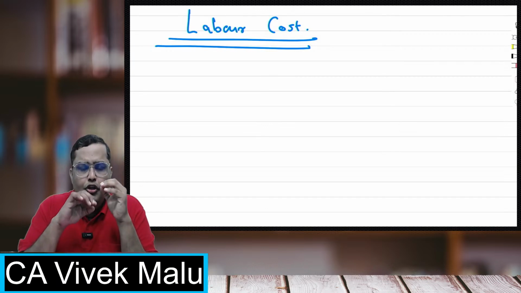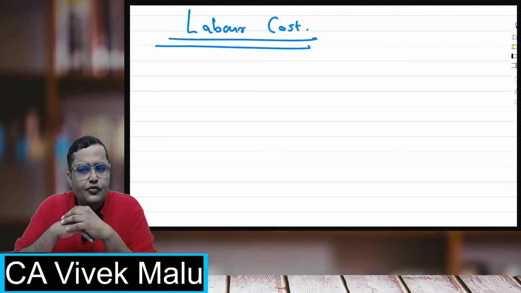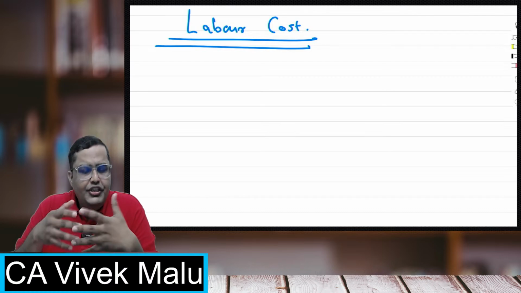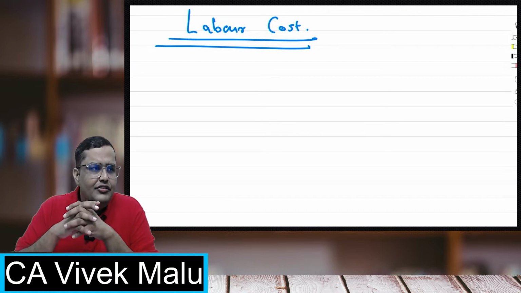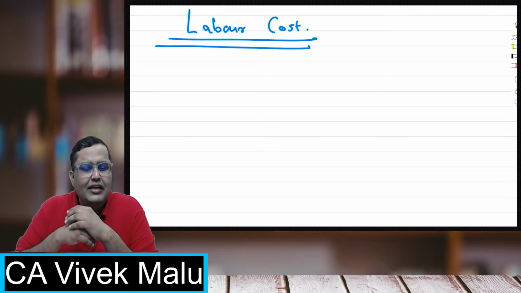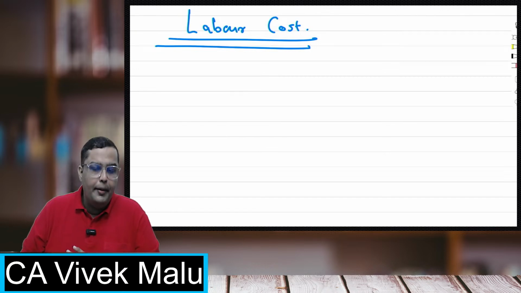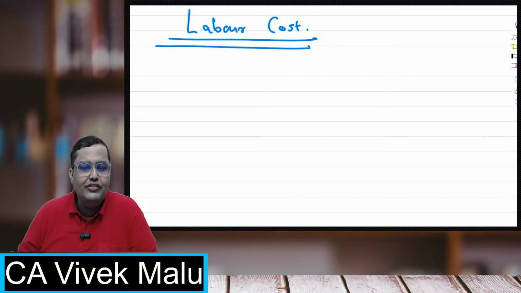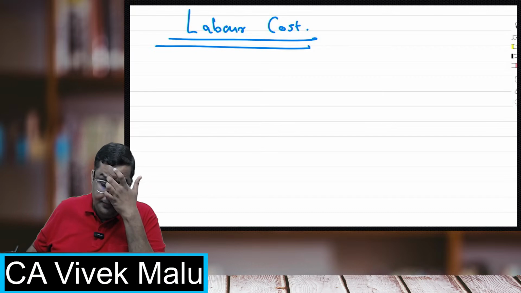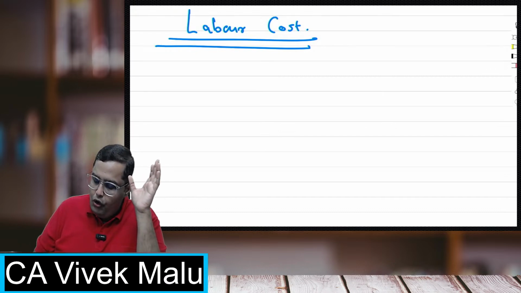For example, payments for their overtime, bonus, provident funds, employee state insurance schemes, night-time allowances, food allowances, concessional food benefits. There are so many things you normally give to your employees, and whatever you give will form part of the labor cost. Remember that.